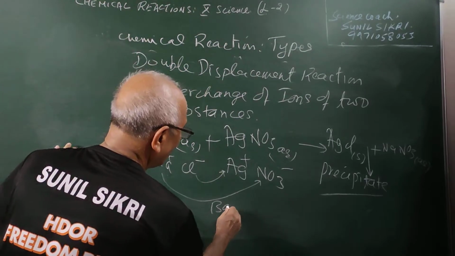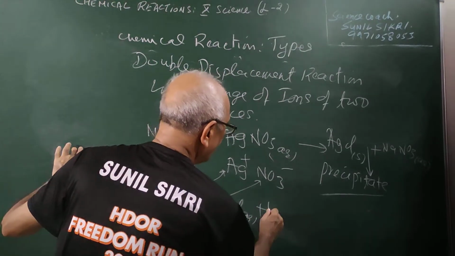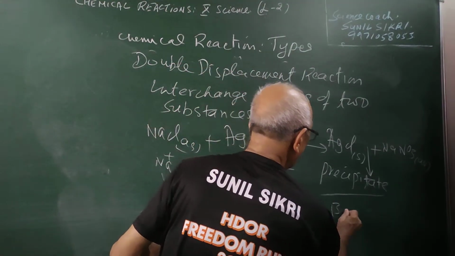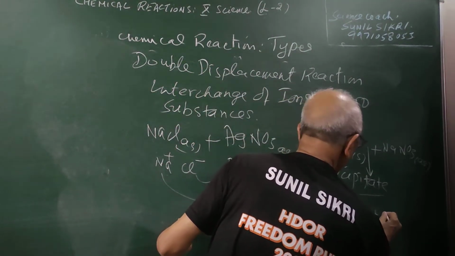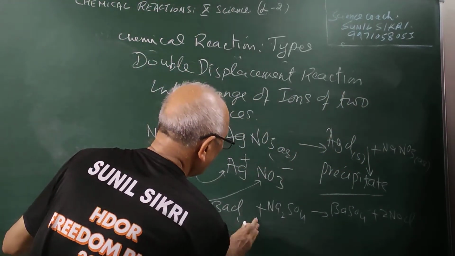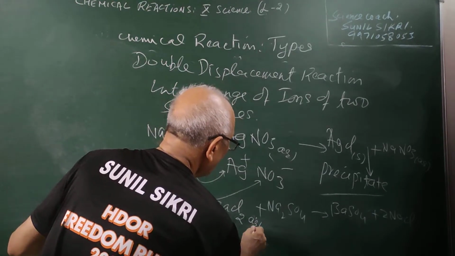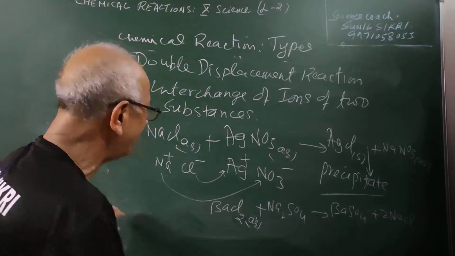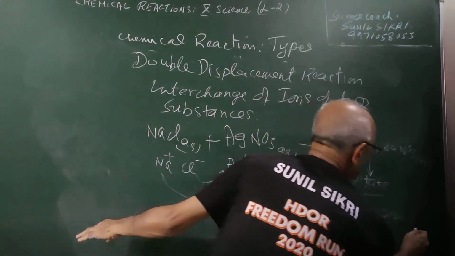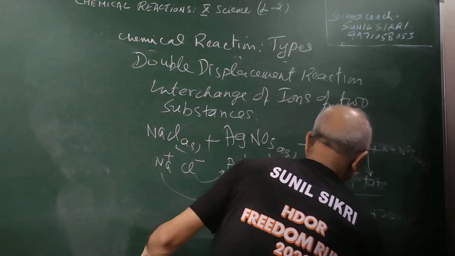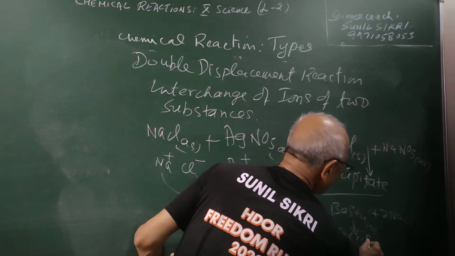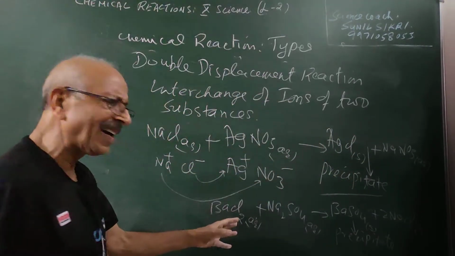So if I have barium chloride and add sodium sulfate, what happens, student? We get barium sulfate and NaCl. So such reactions take place. This is BaCl2, aqueous barium chloride. So here there is an exchange of ions taking place, student. This is aqueous. This is a precipitate, solid. This is aqueous. A precipitate is formed. I am showing by arrow. Precipitate, students. Exchange of ions has taken place.